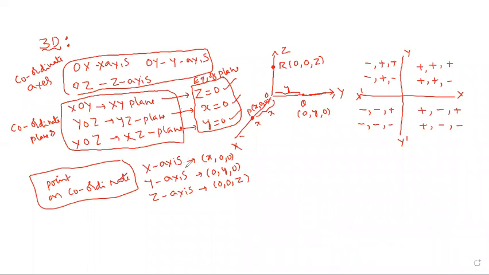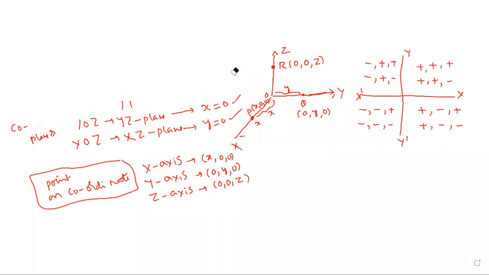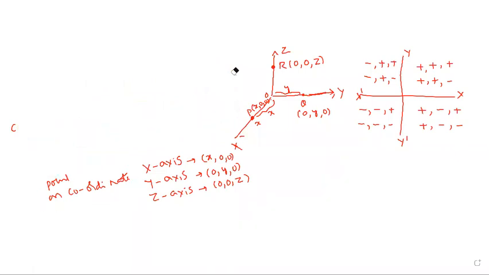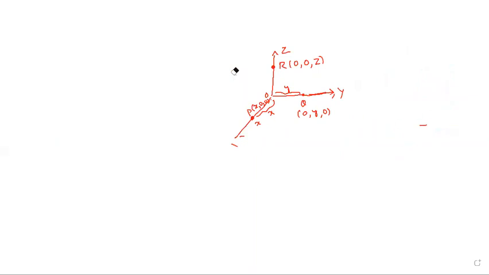Next, any point in space should have three coordinates. So any point in space has a distance from each of the three coordinate axes. Any point in space, right? See, I will draw the figure.